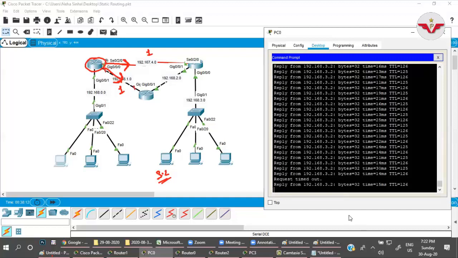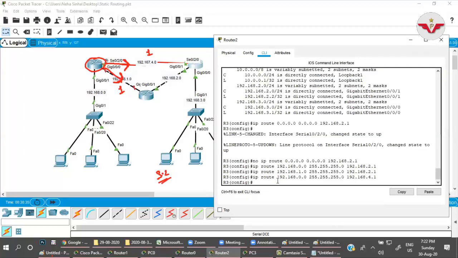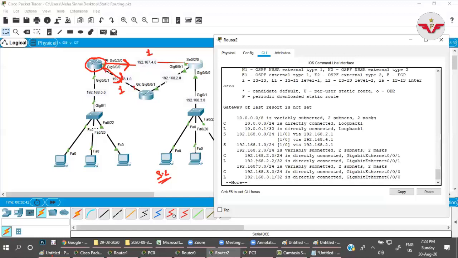Look here. This is called load balancing. What is happening? The packet is reaching to this network, right? Whenever this 3.0 network is responding, once the packet reaches this router, it checks its routing table, do show IP route, and finds that for the 0.0 network I have two paths.